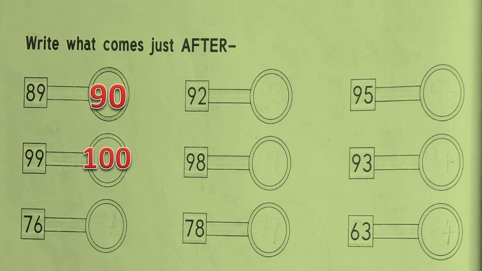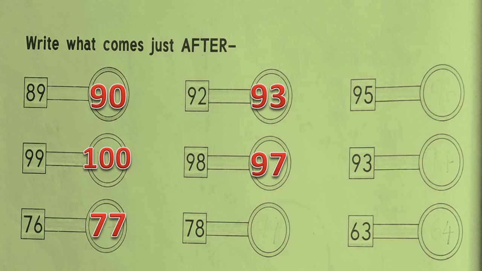The next question is 76. 76, 77. 77 comes just after 76. The next question is 92. Which number will come after 92? 92, 93. So 93 comes just after 92. Then next question is 98. Count all of you, 98, 99. So 99 comes just after 98.